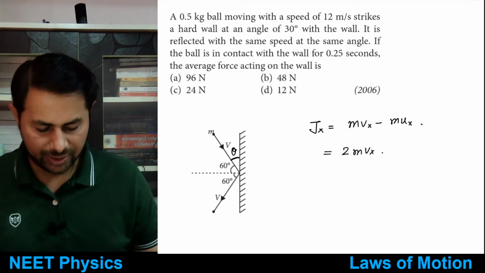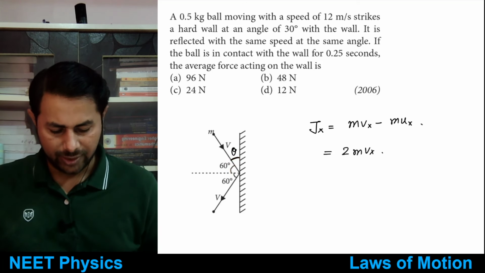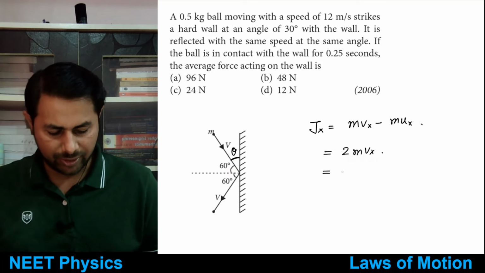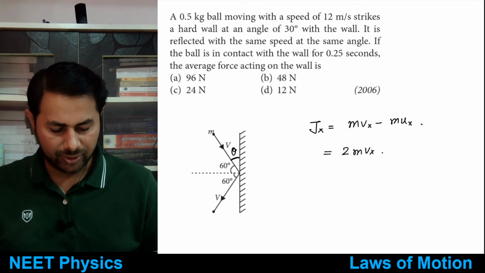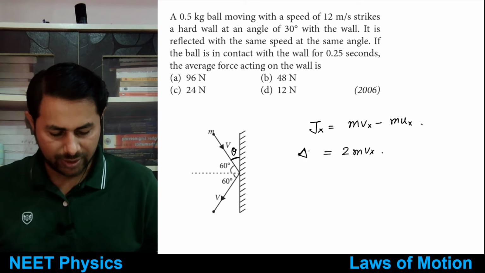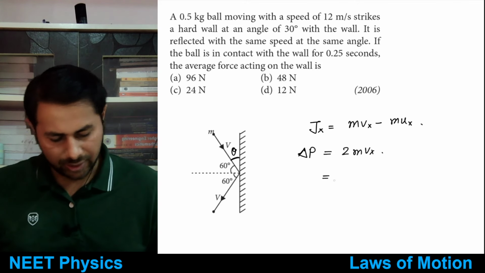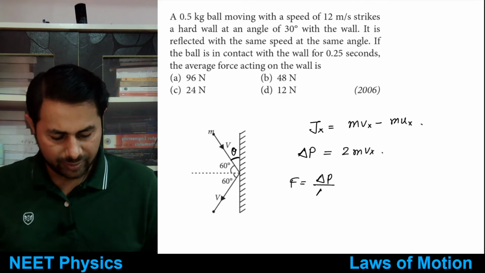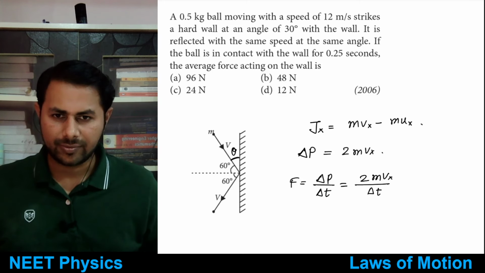This angle is 30 degrees, so this is 60. So change in momentum is equal to 2 times mvx. This is delta p, and you want force, no? So force is equal to delta p by time delta t, so it is just 2 times mvx divided by delta t.